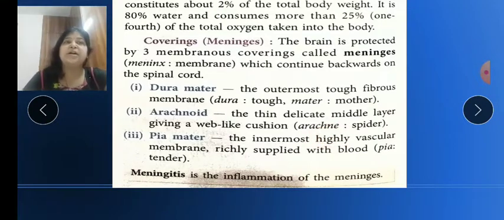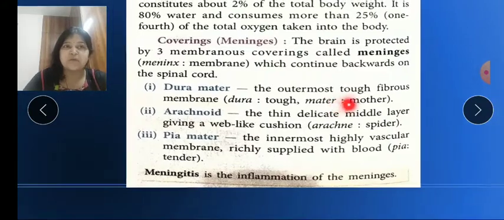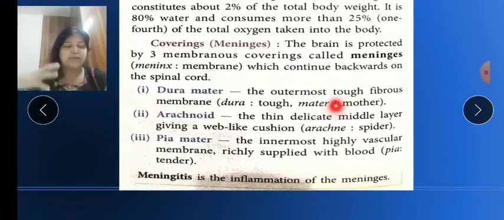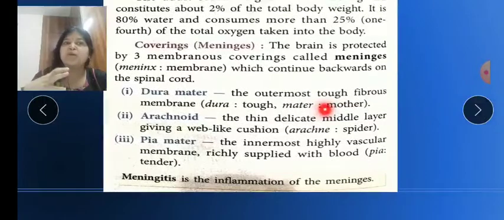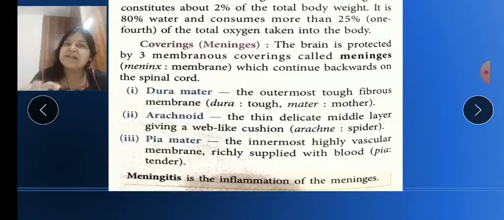Now next one is dura mater. Dura mater is the toughest, outermost layer, and it protects the inner part of the brain. It is the outermost layer, so it protects the inner part. Inner part means the arachnoid, pia mater or other brain parts.